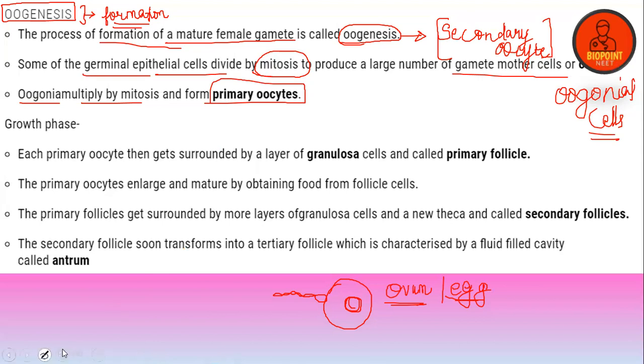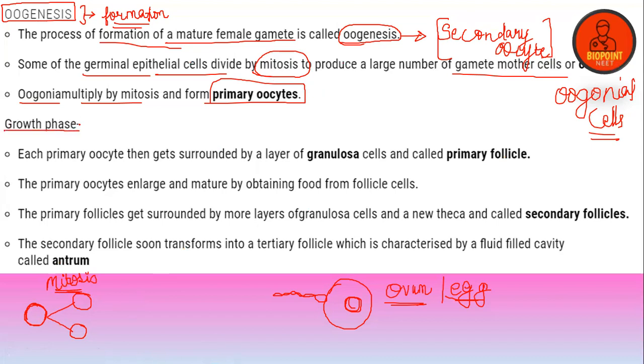Clear, everyone? So this is an oogonial cell. The oogonial cell will divide to form the primary oocyte by mitosis. So no meiosis is taking place in the first step. Only mitosis is taking place from oogonial cells to primary oocyte.